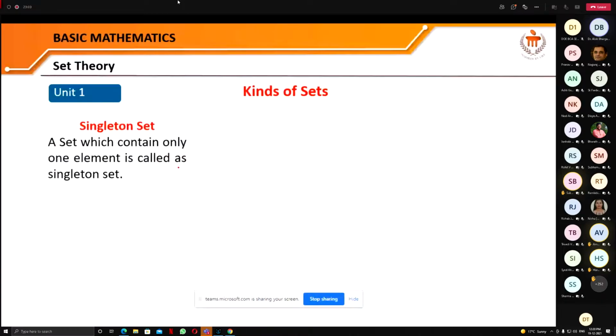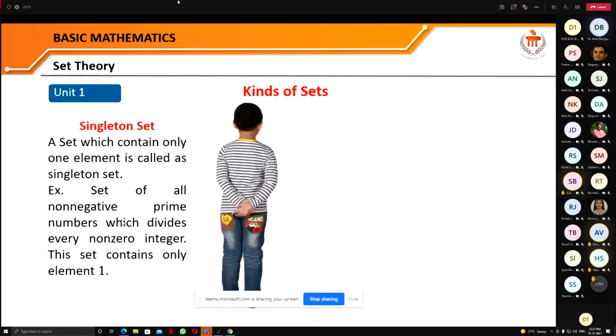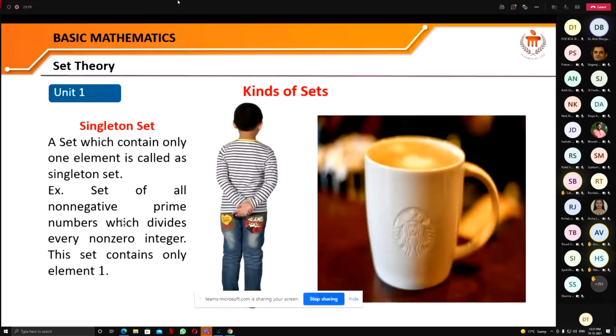Next one is the singleton set. A set which contains only one element is called a singleton set. Like the set of all non-negative prime numbers which divides every non-zero integer. What are prime numbers? Prime numbers are those numbers that are divisors of only themselves. मतलब सिर्फ और सिर्फ वही एलिमेंट्स हैं जिनको कि वो खुद ही डिवाइड कर सकते हैं या खुद से डिवाइड हो सकते हैं.